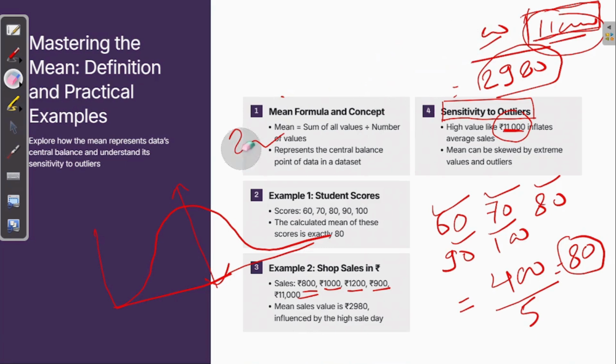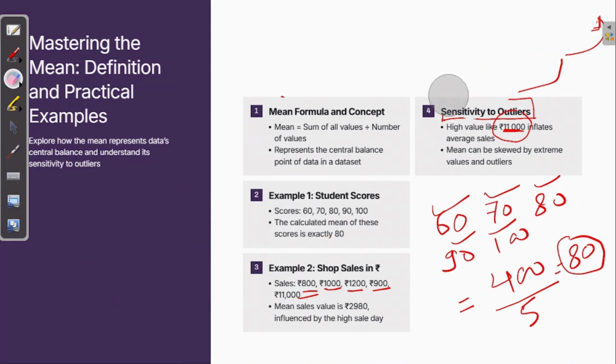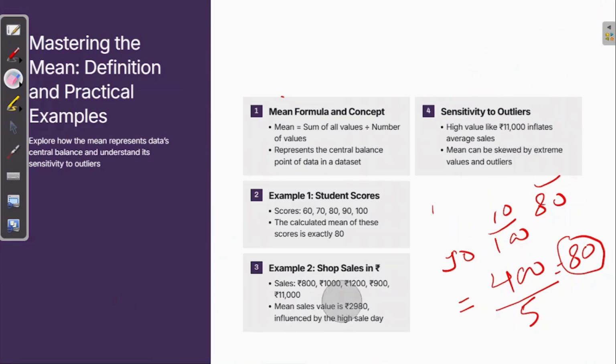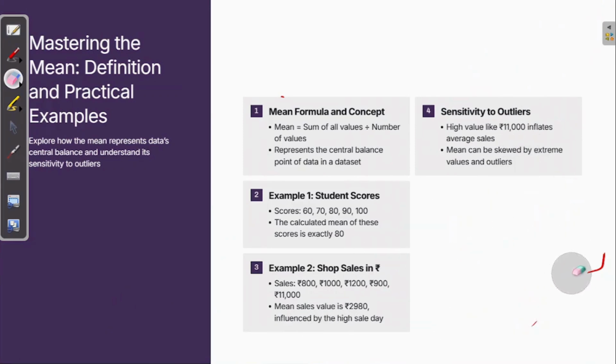So what you have to understand here is that the mean is the sum of all the values, and it represents the central balance point of the data as long as the data is normally distributed and not right or left skewed. If your data has any kind of outlier, I would not recommend using the mean. If you report that your average sale is 2980, you are overestimating your regular performance, correct? Hence you have to be very careful about outliers while using the mean. I hope you understand the point.